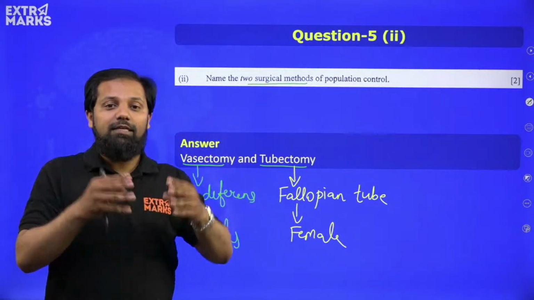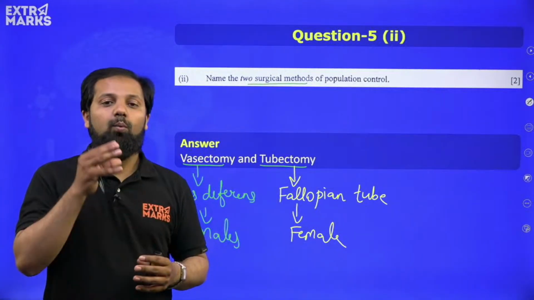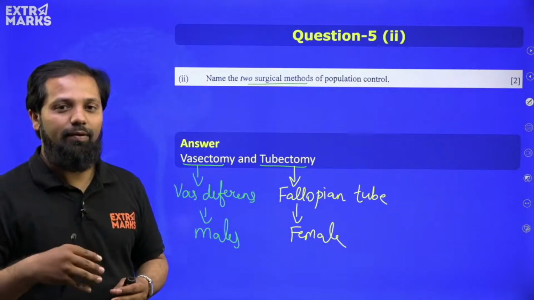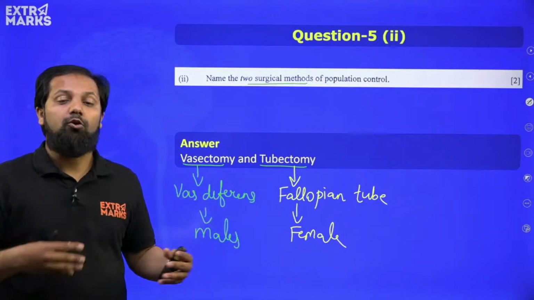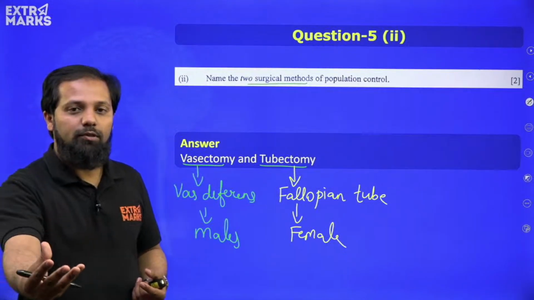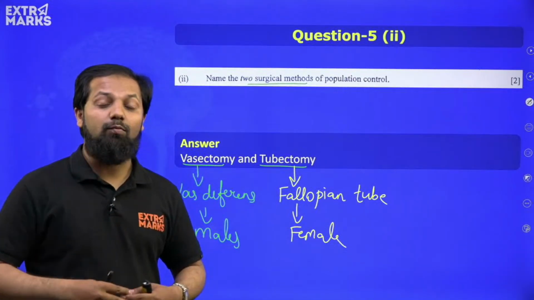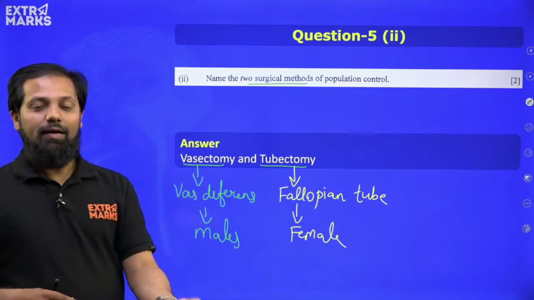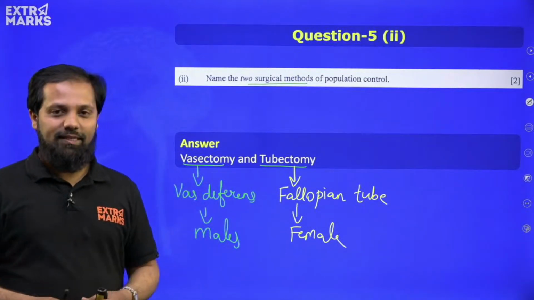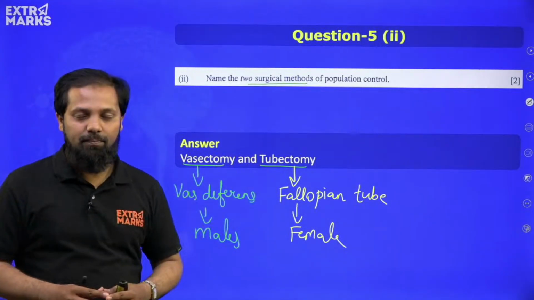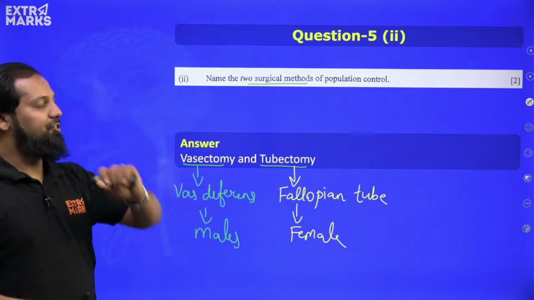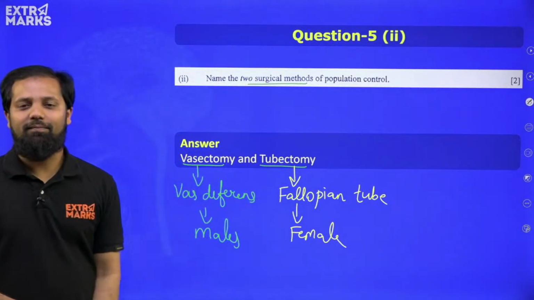This blocking of the fallopian tube will prevent the fertilization event from taking place. Hence there are no other processes involved in the development of the embryo or fetus, because no fertilization is happening. Hence, these two methods are considered to be the surgical methods. I hope this is very clear, right?